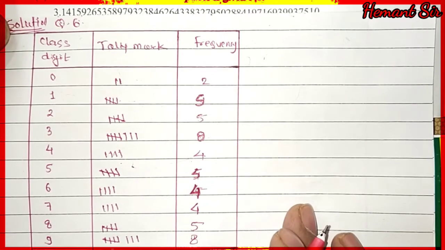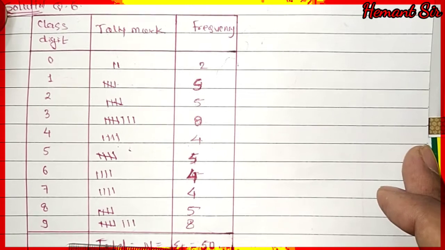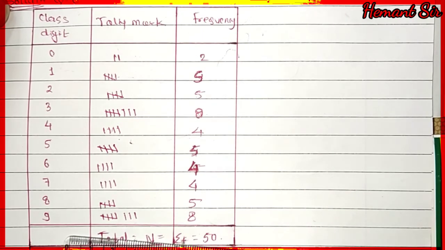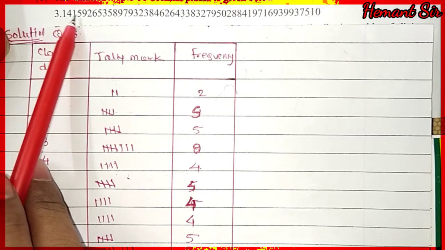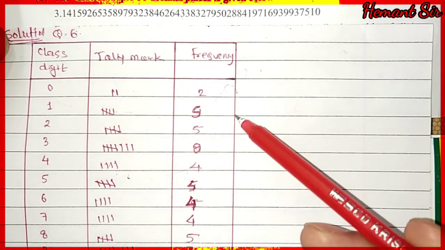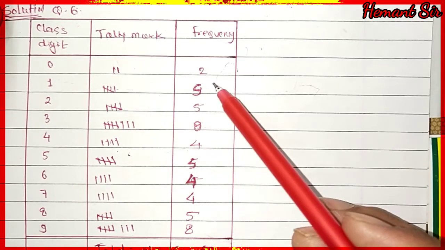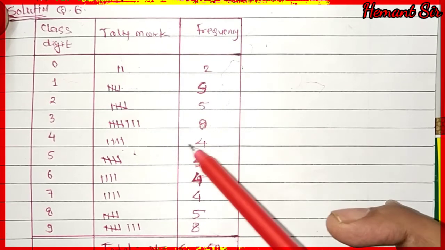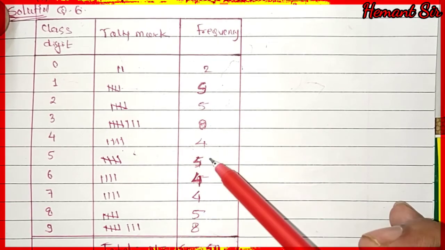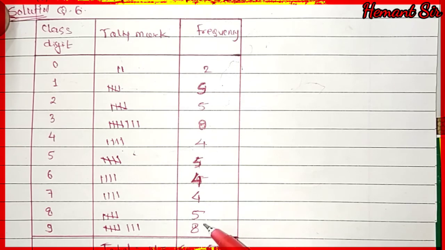So here if we add all these numbers we will get a sum of 50. That means we have checked that after the decimal point we have 50 numbers and their frequencies are: 0 is repeated 2 times, 1 is repeated 5 times, 2 is repeated 5 times, 3 is repeated 8 times, 4 is repeated 4 times, 5 is repeated 5 times, 6 is repeated 4 times, 7 is repeated 4 times, 8 is repeated 5 times and 9 is repeated 8 times.